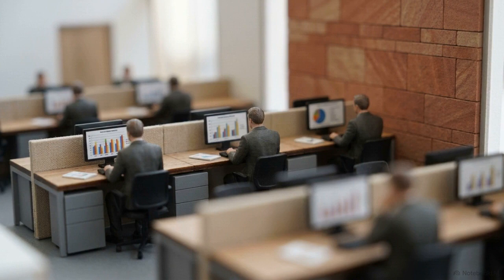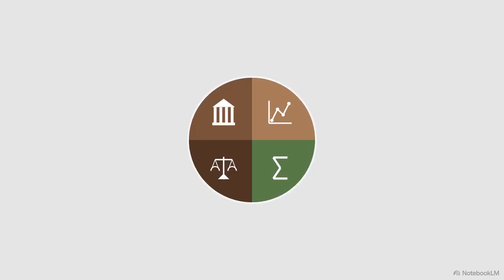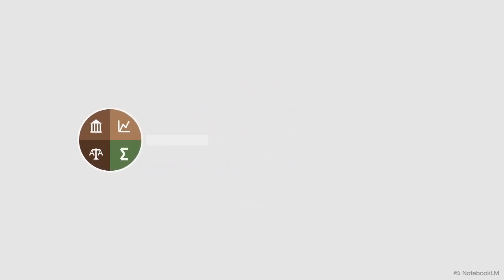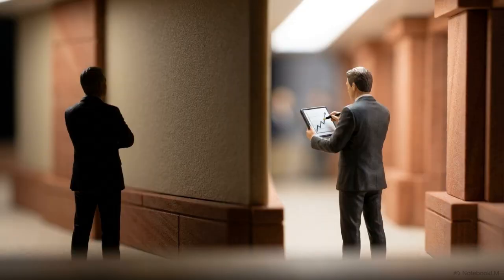To solve this, states employ a multidisciplinary engine known as policy analysis. It is a rigorous process that combines political science, economics, law, and statistics to systematically examine public problems and evaluate competing alternatives. The primary objective of this system is to remove instinct from the equation. It shifts decision-making towards evidence-based optimization.